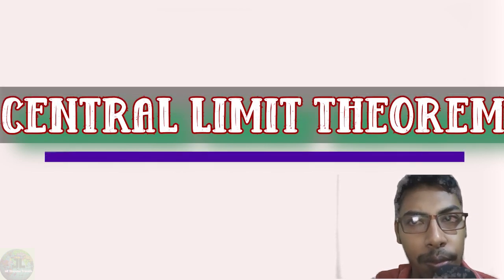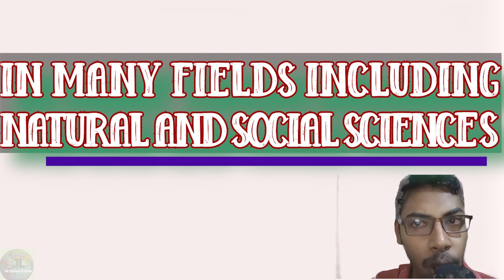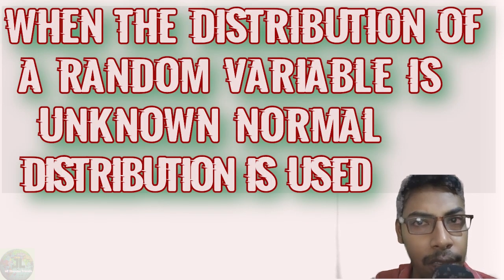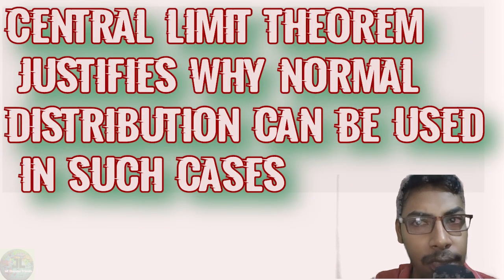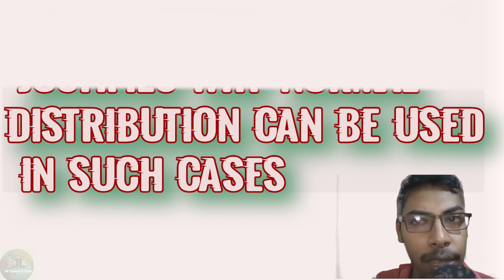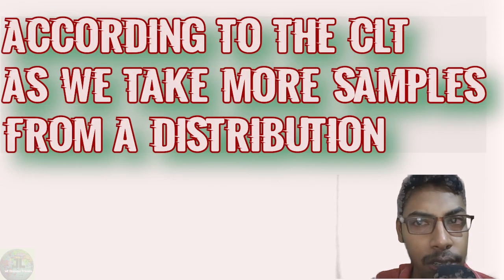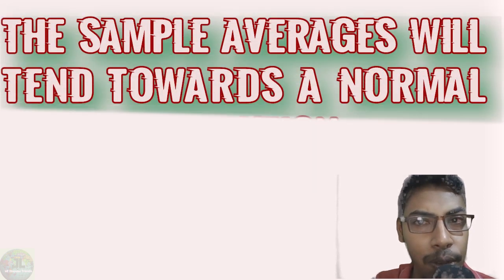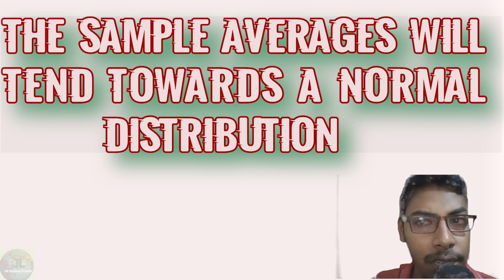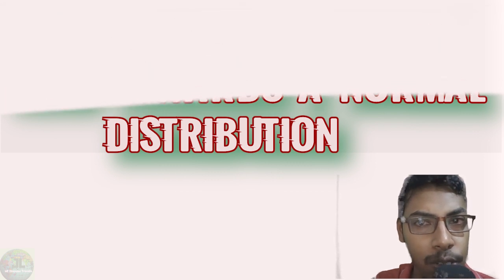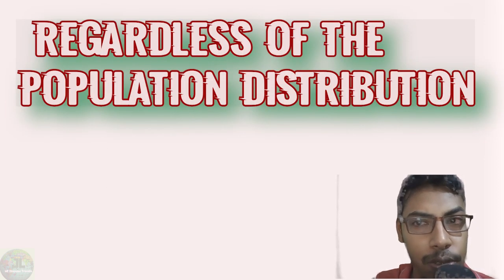Central limit theorem. In many fields, including natural and social science, when the distribution of a random variable is unknown, the normal distribution is used. The central limit theorem justifies why normal distribution can be used in such cases. According to the CLT, as we take more samples from a distribution, the sample average will tend towards a normal distribution regardless of the population distribution.